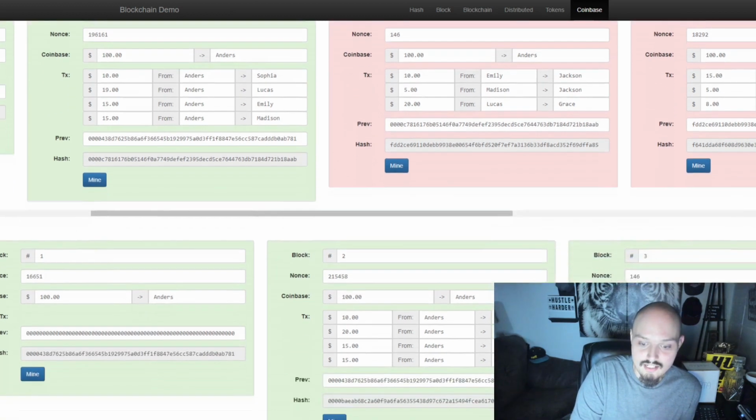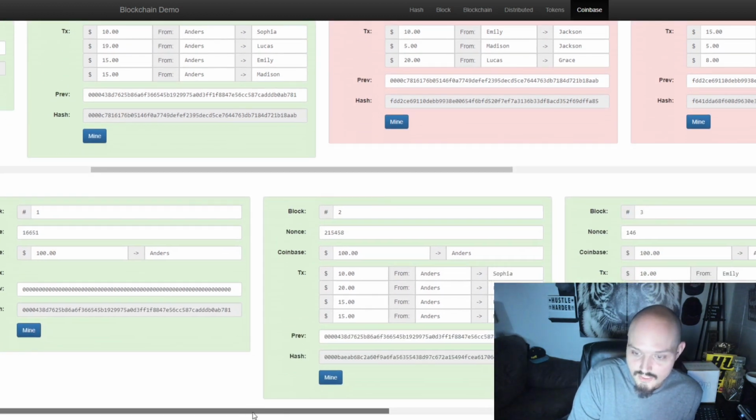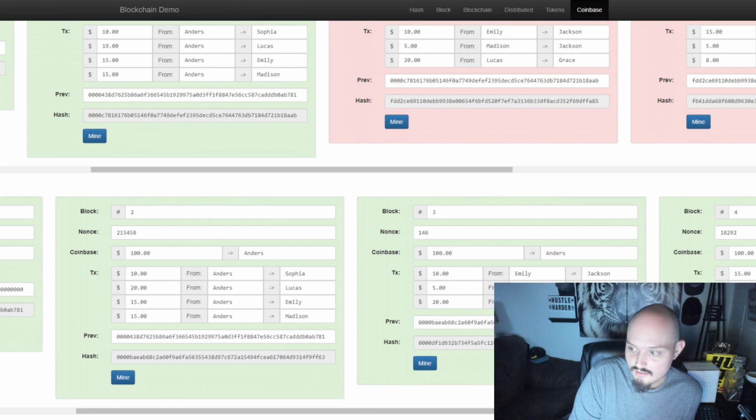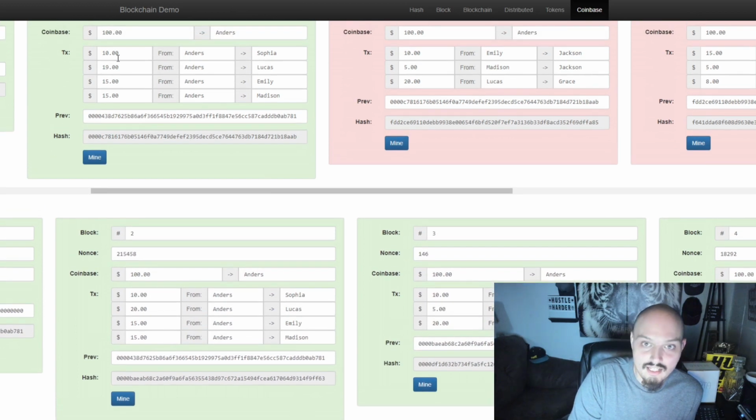We can go down to, say, peer B, and if we compare what we have from peer A with peer B, we can very quickly see that peer A sees $19 being sent from Anders to Lucas, whereas peer B sees that original $20. Well, that's a 50-50, so how do we know who is correct? How do we know which peer has the legitimate and most up-to-date information? Well, we check peer C.